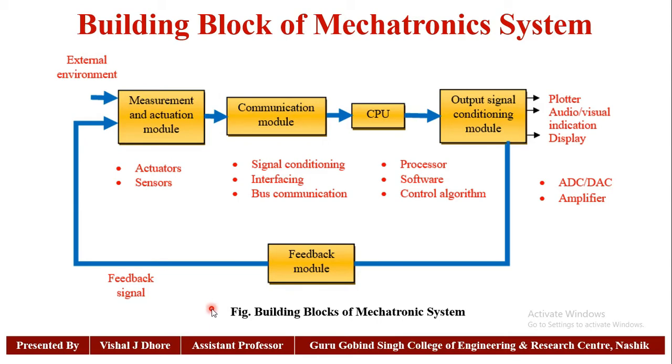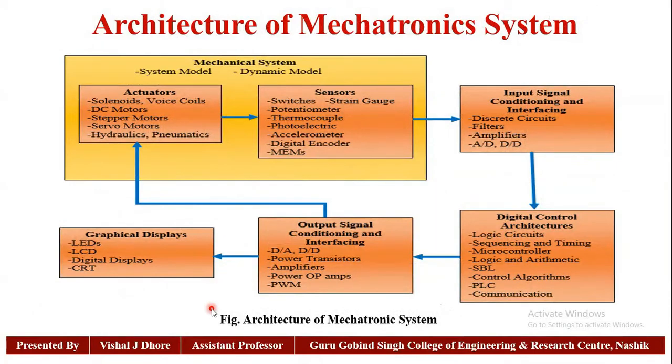So the next point is the architectures of mechatronic systems. In the architectures we go through very deeply. What are the mechanical systems, which components we call actuators, which components we call sensors, and how they transfer the signals from actuator to sensor or sensor to actuator. So we have to go one by one.